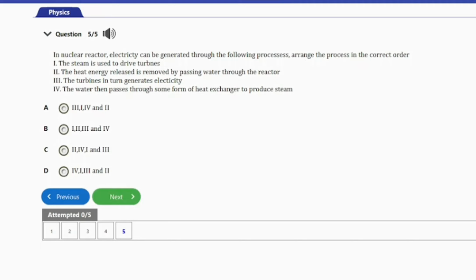is removed by passing water through the reactor, and then the next is the water then passes through some form of heat exchanger to produce steam, and then after that the steam is used to drive the turbine, and then finally the turbines in turn generates electricity. So guys, the correct sequence here is II, IV, I, and III. So that's option C here, and that's it for this question.